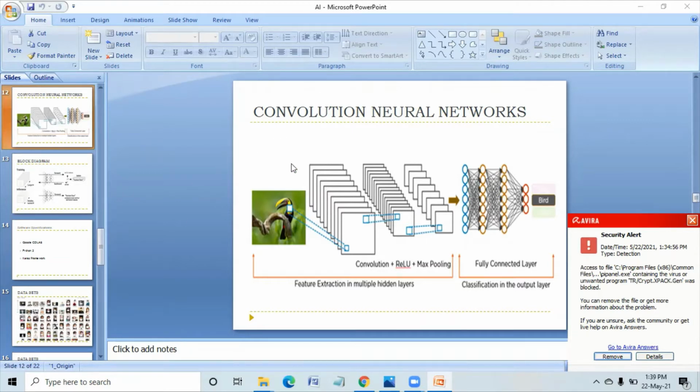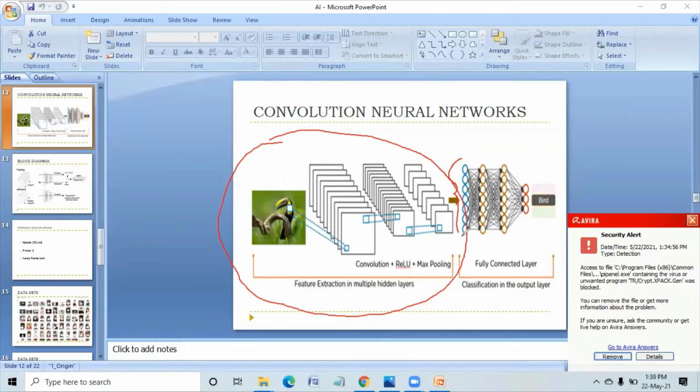Up to here, it converts the input image into numerical values.